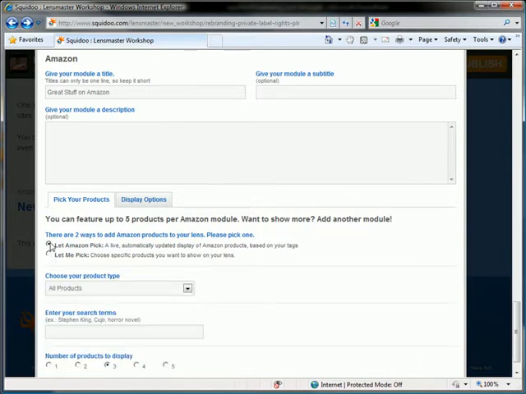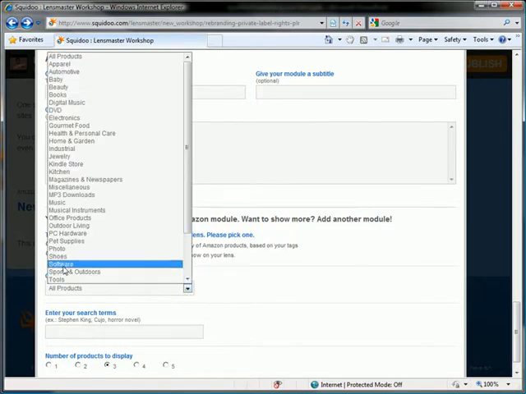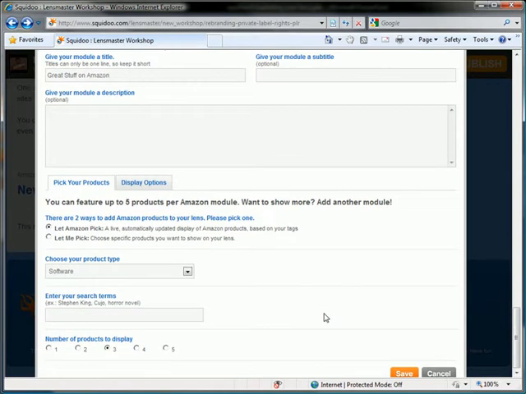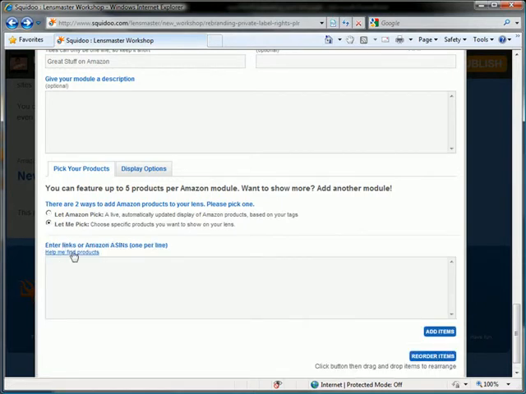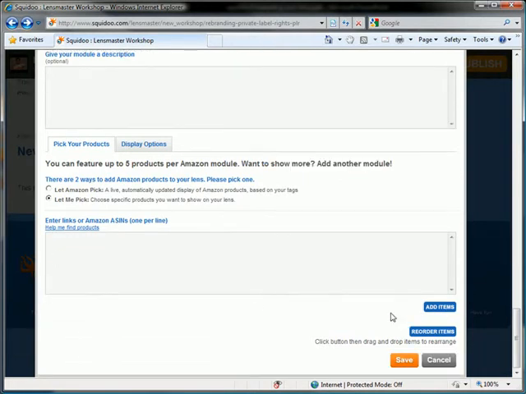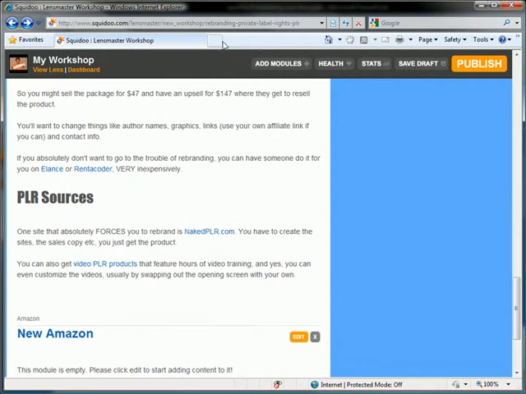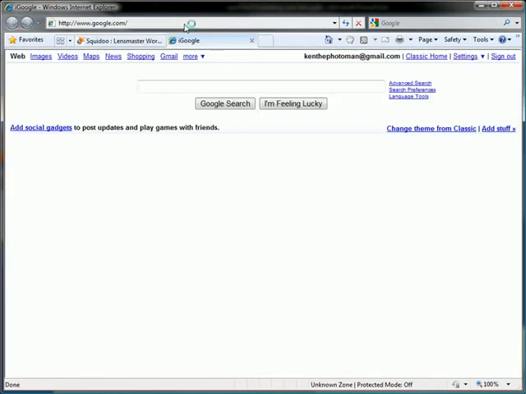If we let Amazon pick, then we're going to determine what category it goes from, and then some keyword terms. In this case, I'm wanting to feature software. So software, we'll do Photoshop, comma, Dreamweaver. And then we can decide how many products we want to display. Another way that we can do this is let me pick. And here, we're going to enter links or the Amazon ASINs, the numbers that Amazon gives you. I'm going to show you how to find those here in a minute. We can put those here, and those will show up. So let's go ahead and cancel. And I'm going to start a new tab here. And we'll go to Amazon.